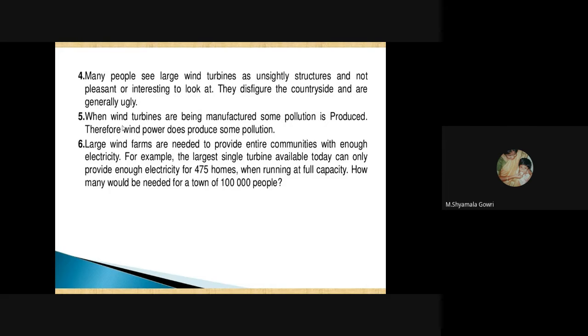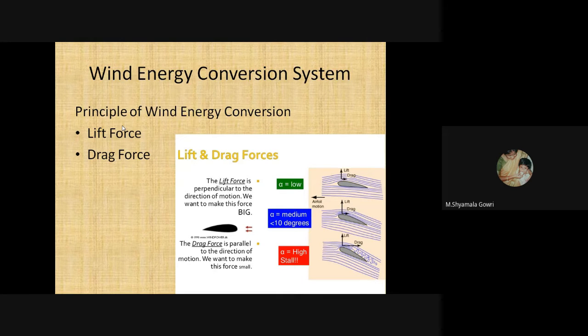Fifth drawback is when wind turbines are being manufactured, some pollution is produced. Therefore, wind power does pollute some. Large wind farms are needed to provide entire communities with enough electricity. For example, the largest single turbine available today can only provide enough electricity for 475 homes when running at full capacity. Then how many would be needed for a town of 1 lakh people? It's a major drawback. So next we will see wind energy conversion system.